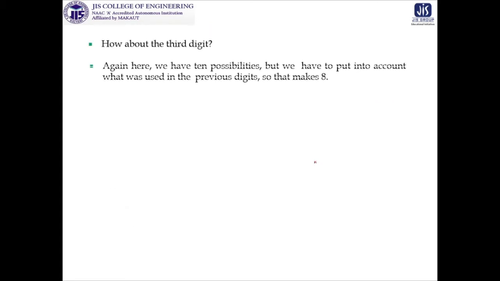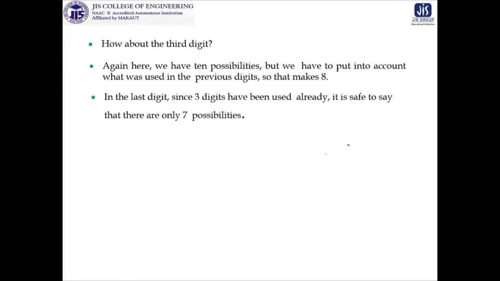Now we are coming to the third position, and for the third position the possibilities are 8, because already 2 from 10 are taken into consideration in the first and second positions. Obviously in the last there are 7 possibilities, because the logic is giving us this sense. So finally, to conclude the total number of possibilities: first position is 9, second position 9, third position 8, and fourth position 7. So the answer is 4,536.